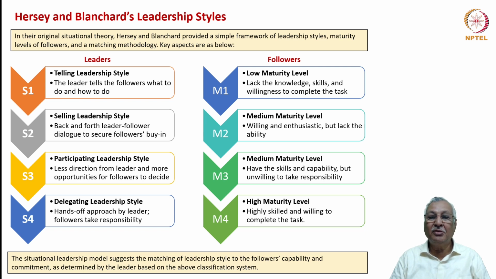In M3, medium maturity level, another medium maturity level, the employees or the individuals will have the skills and capabilities, but they are unwilling to take responsibility. And in M4, which characterizes the high maturity level, people are highly skilled as also highly committed. The S4 delegating leadership style typically corresponds with the M4 high maturity level of employees, whereas S1 telling leadership style corresponds generally to the low maturity level.